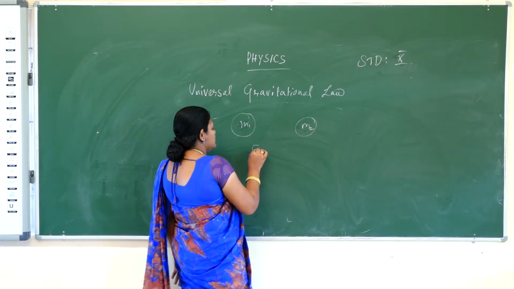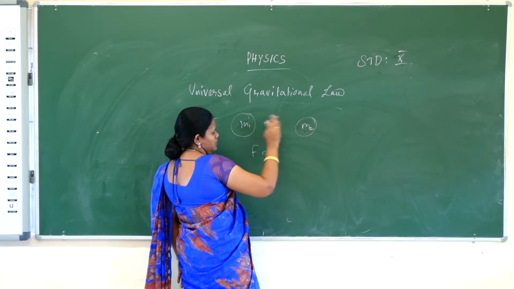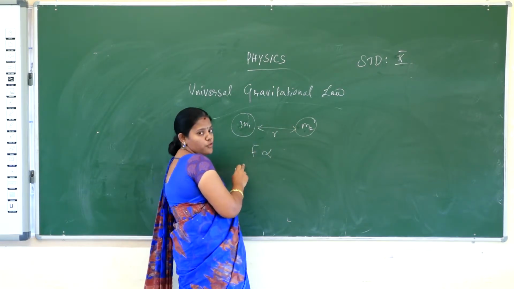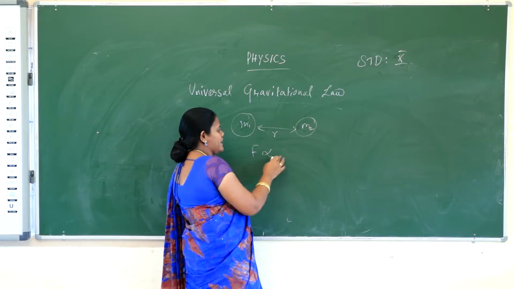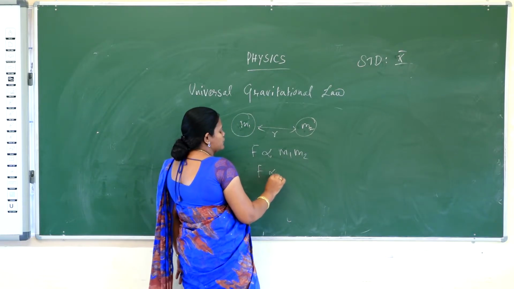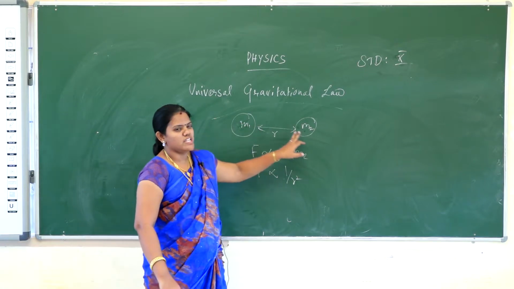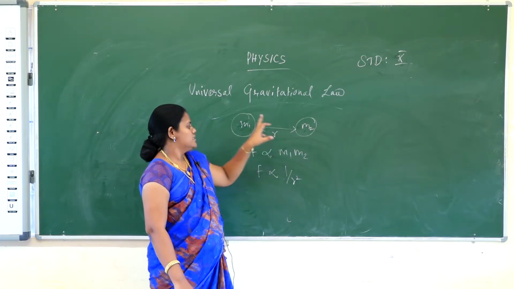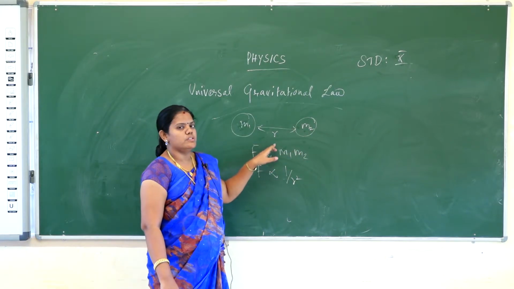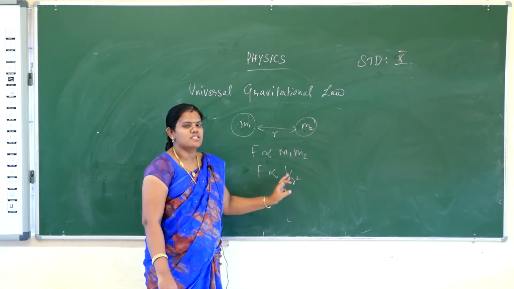The two bodies are at a distance r. The gravitational force F will be directly proportional to the product of the two masses and inversely proportional to the square of the distance between them. So the force of attraction between the two heavenly bodies is directly proportional to the product of their masses and inversely proportional to the square of the distance between them.